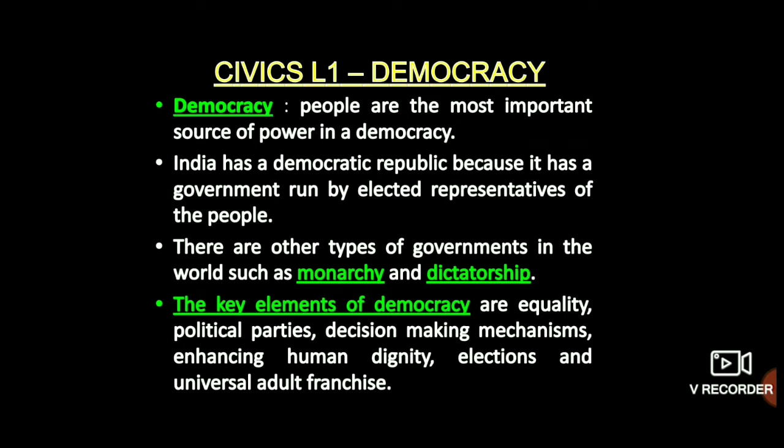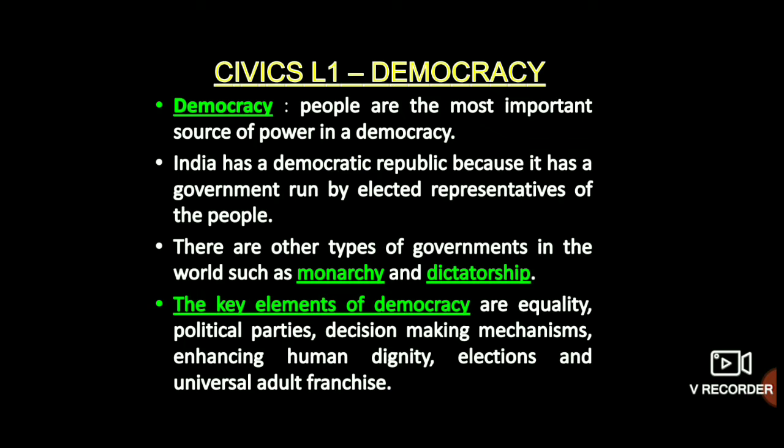Abraham Lincoln beautifully described the word democracy by saying that it's a government of the people, by the people and for the people. It means the supreme power lies with the people. There is no authority superior to the people of the country. Number 2, India has a democratic republic because we have both the head of the government, or the prime minister, and the head of the state, or president, elected by the people.